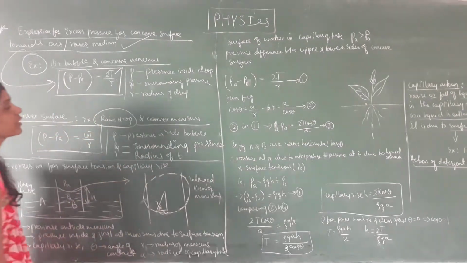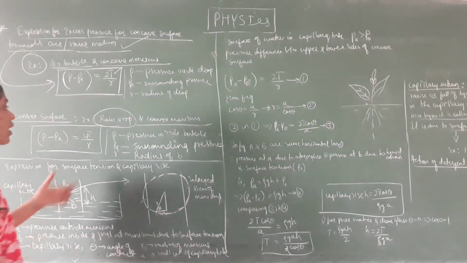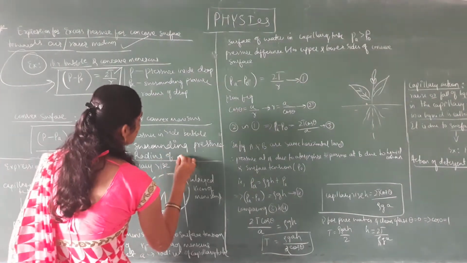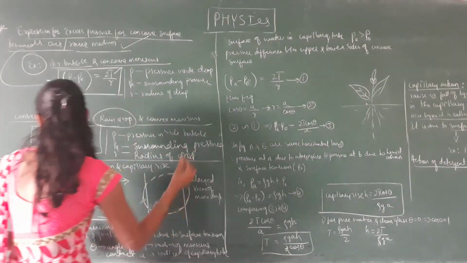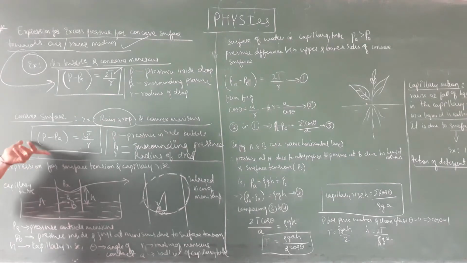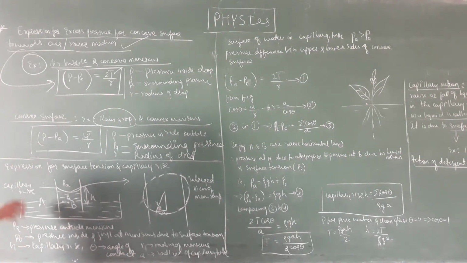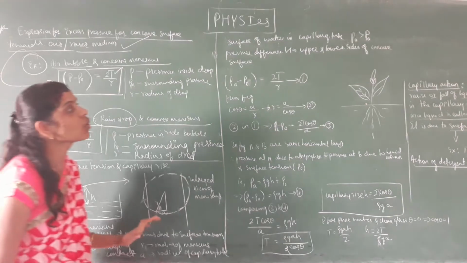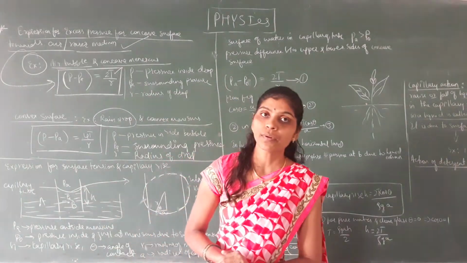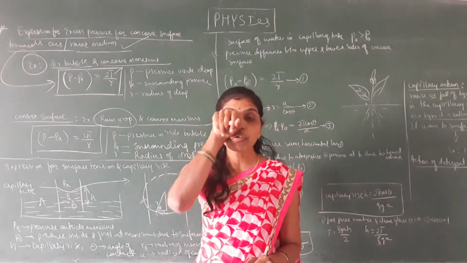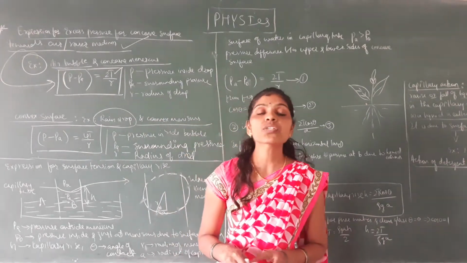Or it is the radius of the raindrop. So the drop we are taking, and here this is the expression we are using to represent a convex surface towards air or rarer medium. So here I hope you got the mathematical formula we used.